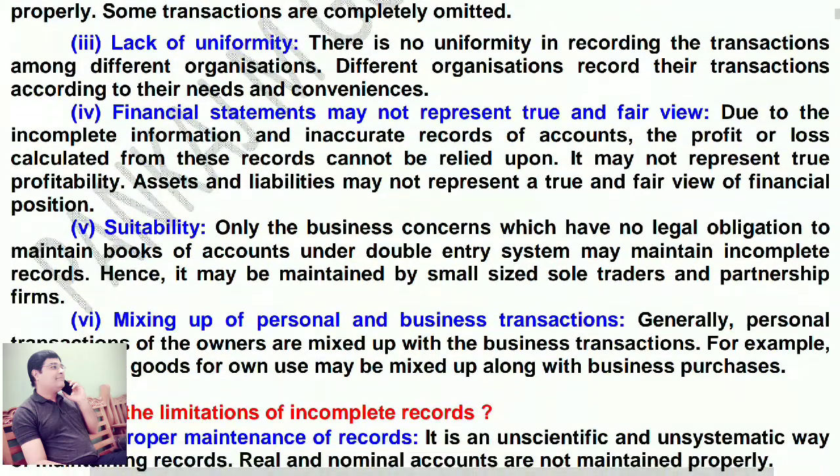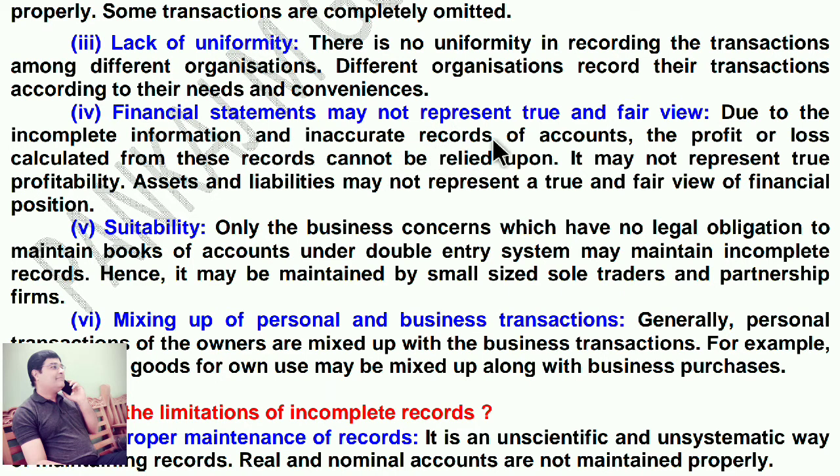Next point, lack of uniformity. There is no uniformity in recording the transactions among different organizations. Different organizations record their transactions according to their needs and convenience.